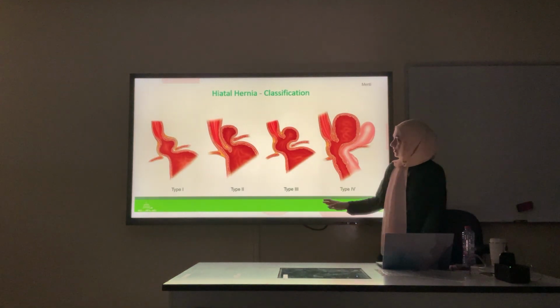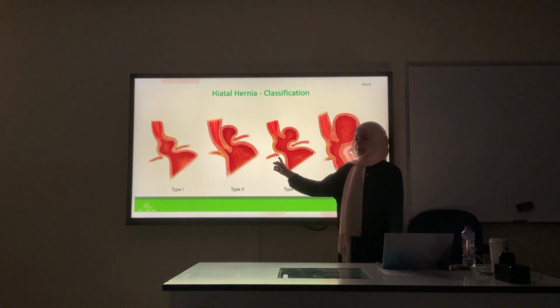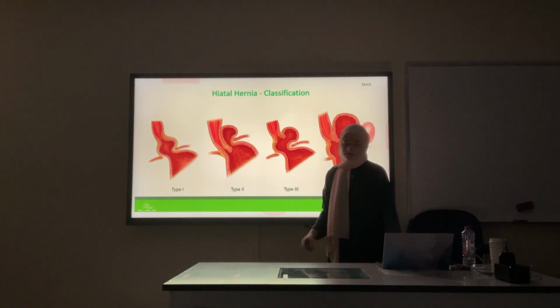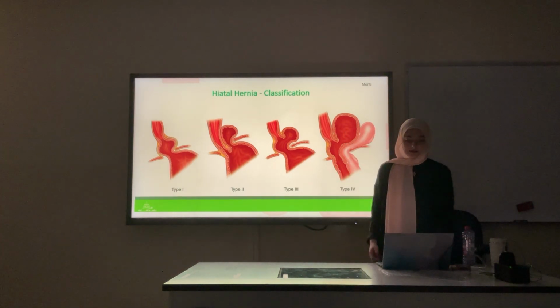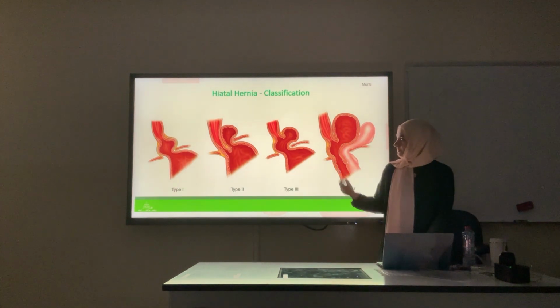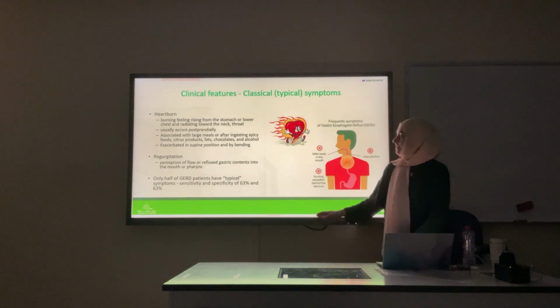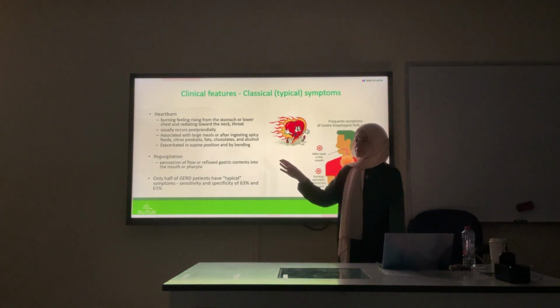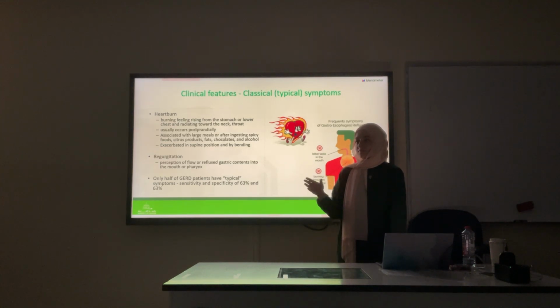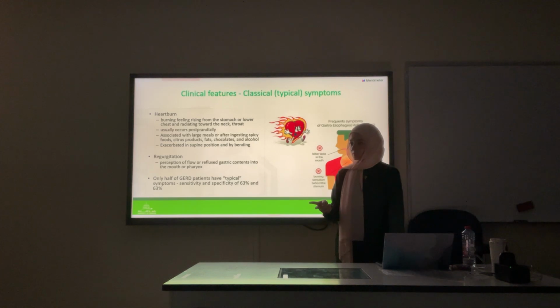As I mentioned before, one of these hernias can increase the chance. Which one? Type 1, sliding hiatal hernia. It increases the risk of having GERD and reflux. And if a patient came to you with classical symptoms, you start immediately by giving the empirical treatment, which is PPI for 2 months.